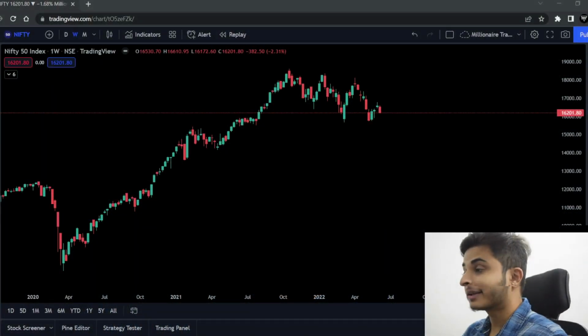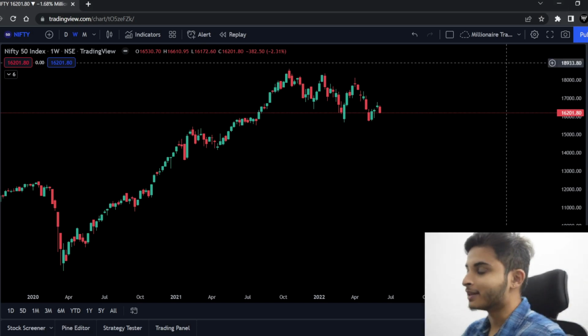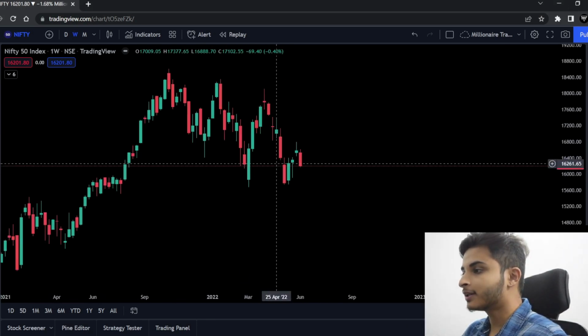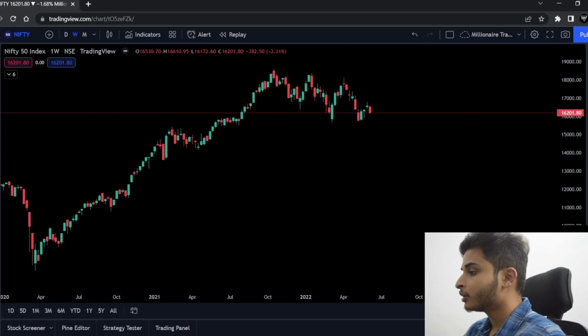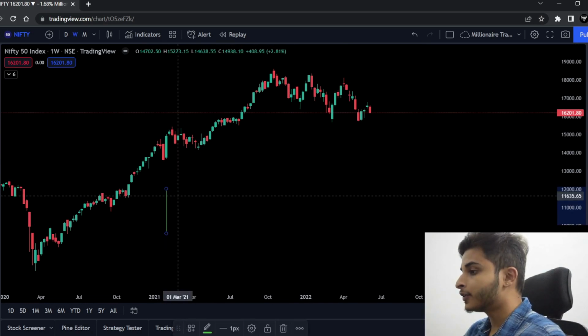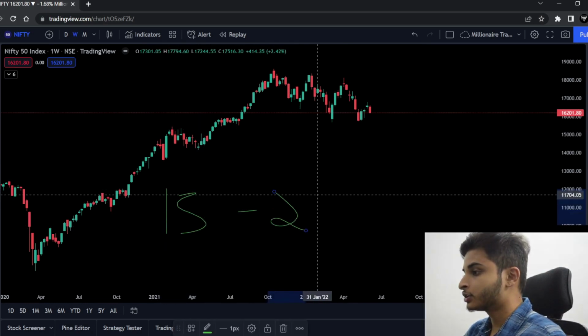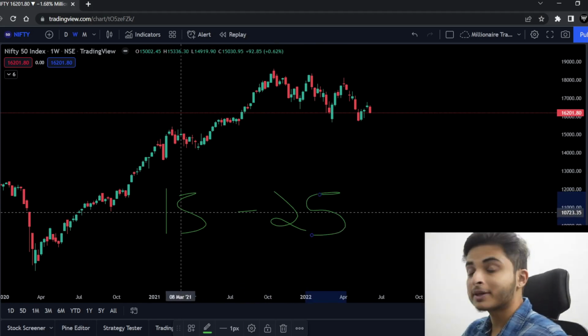Now a lot of people are also saying that we might have entered a recession, but what does this mean? Recession is basically a downtrend in the country's economy, and when that happens, it is reflected in the stock market too. So when we enter a recession, the market might fall anywhere between 15 to 25%. This is what has happened in the past.